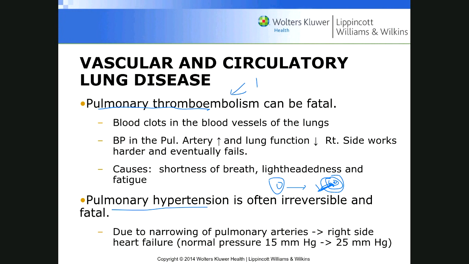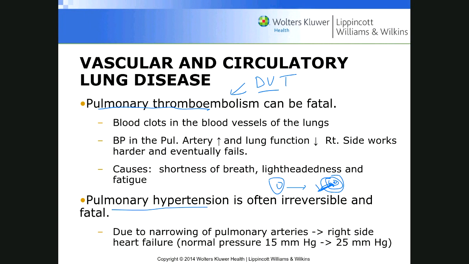That deep vein thrombosis is usually found in the leg, and it moves to the lung and gets stuck in the lung. Because blood pressure in the pulmonary artery increases, less blood goes into the lung. The lung cannot work very well as well. Ultimately, right-hand side heart failure, as you will.